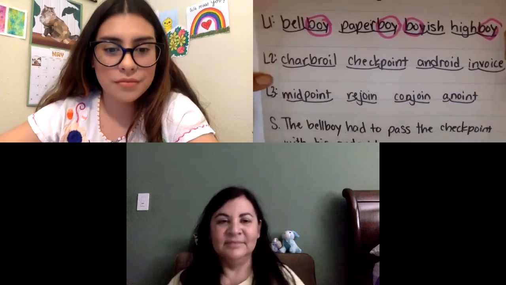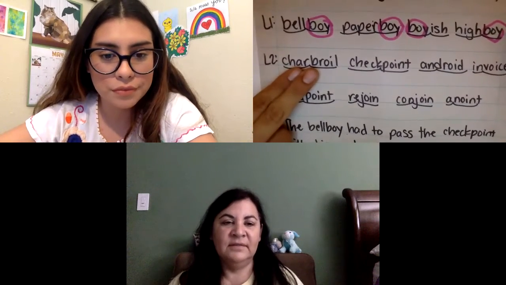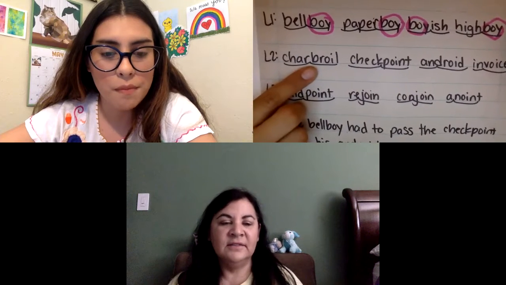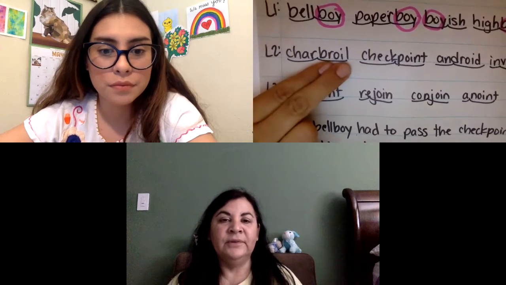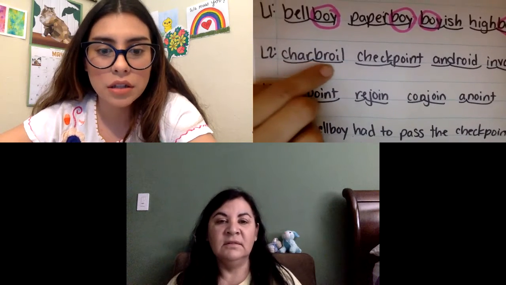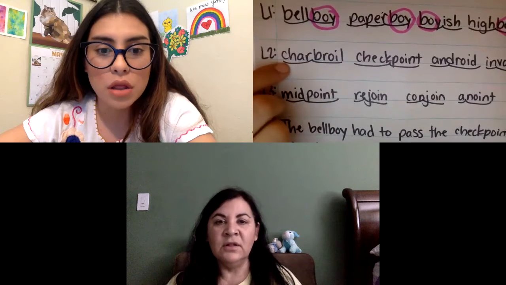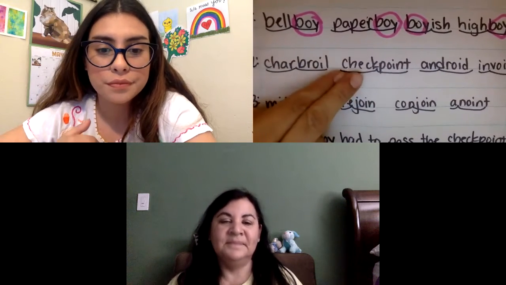Let's jump over to line 2. Ready? Sound. Ch. Sound. R. Blend that. Char. Sound. B. Sound. R. Sound. Oi. Sound. Blend that. Broil. Whole word. Charbroil. Woo! Let's go.